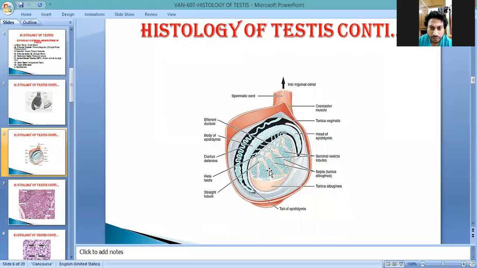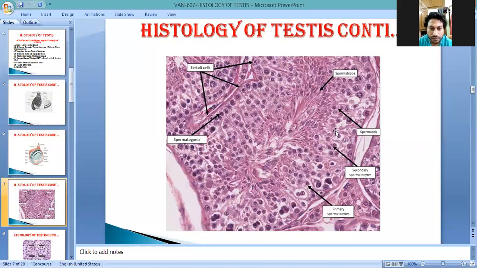The outermost part is where the process of spermatogenesis starts. This is known as the basement membrane, and this is known as the lumen. This lumen contains many cilia, you can see, and microvilli. So you must know spermatogenesis and oogenesis. Oogenesis is related to the ovum and spermatogenesis is related to the sperm. The whole process takes place in these seminiferous tubules.